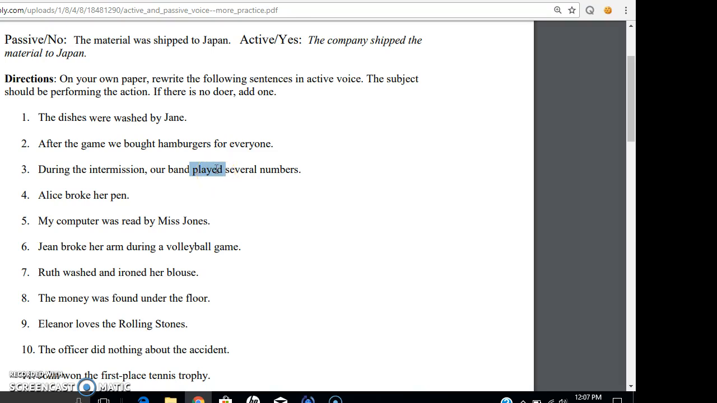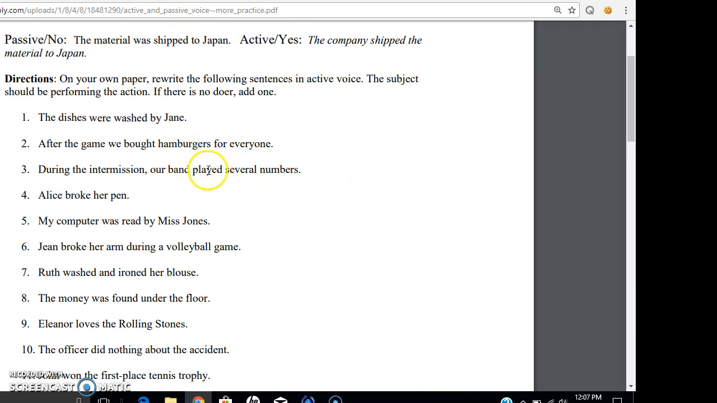All right, who did the playing? Well, our band did, because band is functioning as a subject. That makes this entire sentence active voice. But what if I ask you to switch this one around?